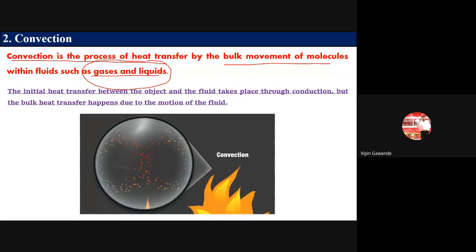See, there is movement of the molecules, and because of this movement there is a transfer of heat from one molecule to another molecule. See these red molecules, they are transferring heat to other molecules, and then the cold molecules again come to take the heat, and they are rotating, taking the movement, and transferring the heat from one molecule to another molecule.